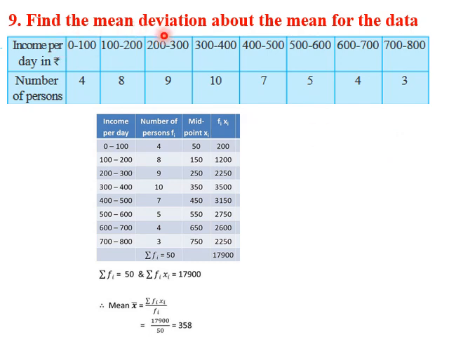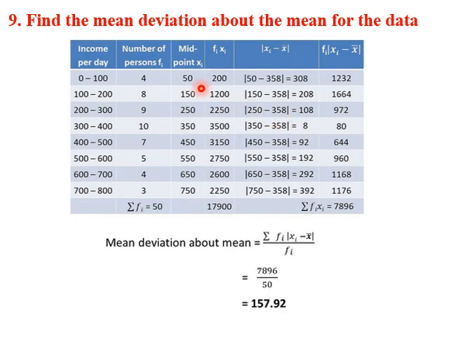Next step is to get the mean deviation. We already got fi xi. Now the next step is to multiply fi into the absolute value of xi minus x bar. So first we find the absolute value of xi minus x bar. Xi is the mid value, 50. So 50 minus 358, which is the mean value, is minus 308. Absolute is positive. Similarly, we do it for all the terms.